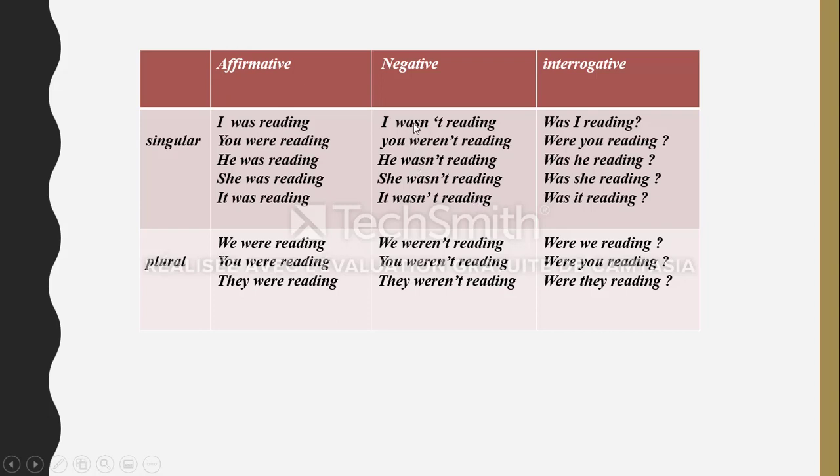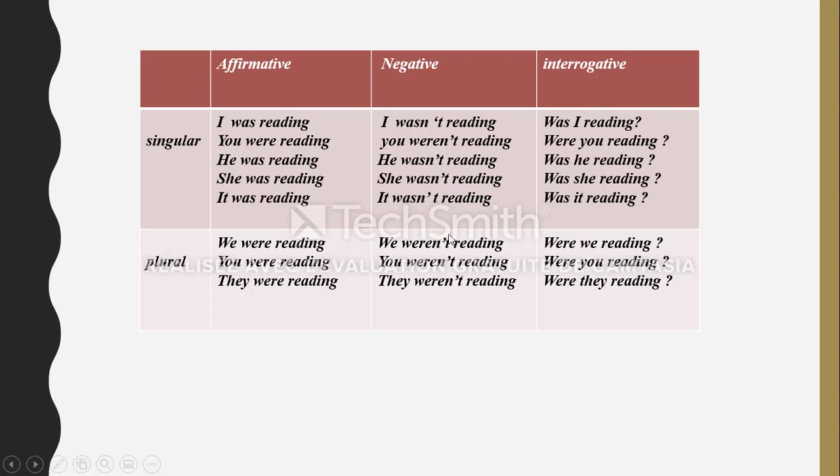Okay, so the same thing here, we have the form of verb to be in simple past: was not, were not, was not, and was not, plus verb read plus ing. So I repeat again. I wasn't reading, you weren't reading, he wasn't reading, she wasn't reading, it wasn't reading.